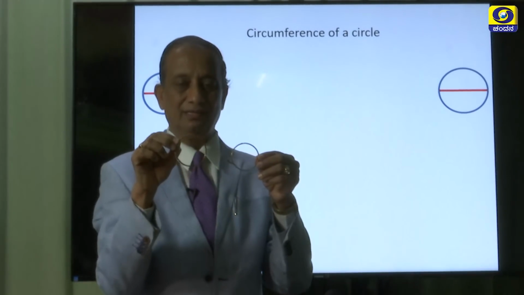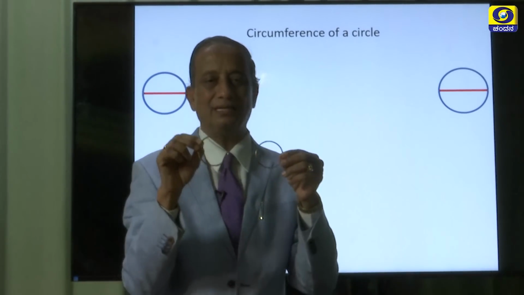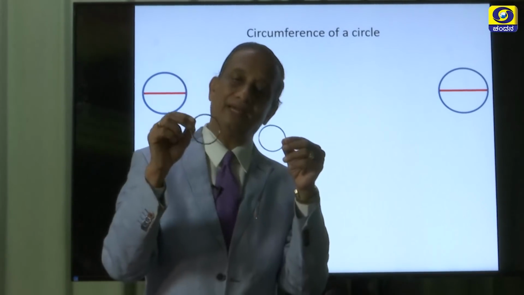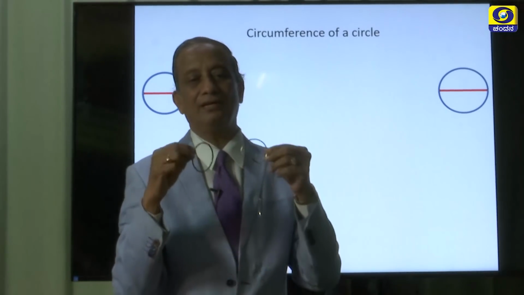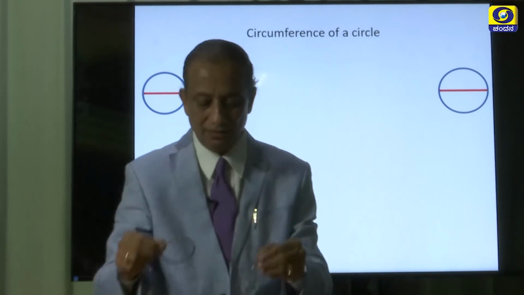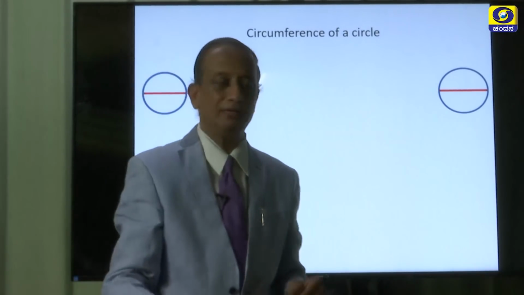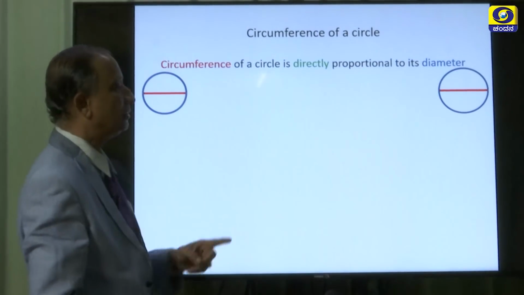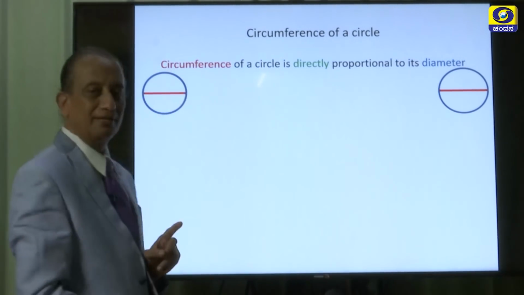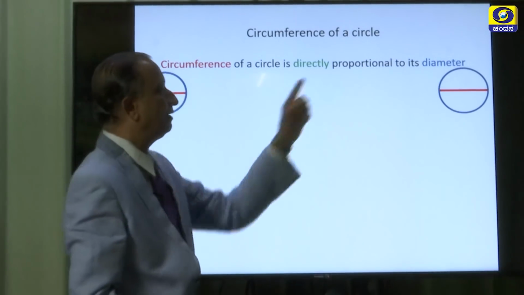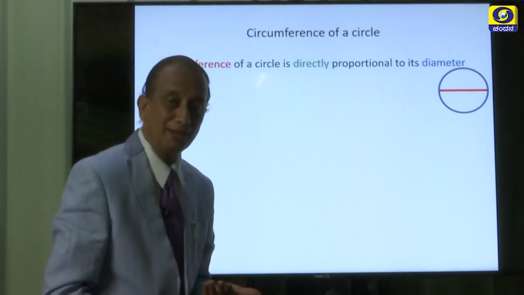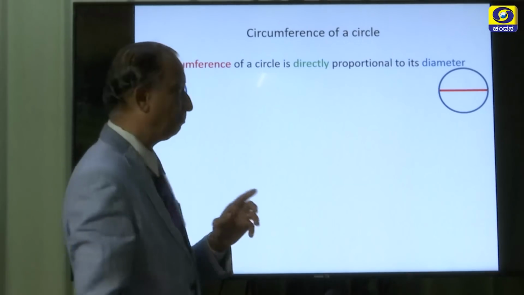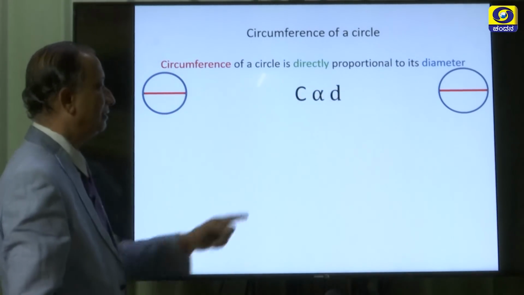You can see here that as the diameter increases, the circumference also increases, and as the diameter decreases, the circumference also decreases. This is one important relationship that we need to understand, and that is what we can understand from these two figures. So, circumference of a circle is directly proportional to its diameter. What do you mean by this statement? Proportion, direct proportion. Let us try to understand this.